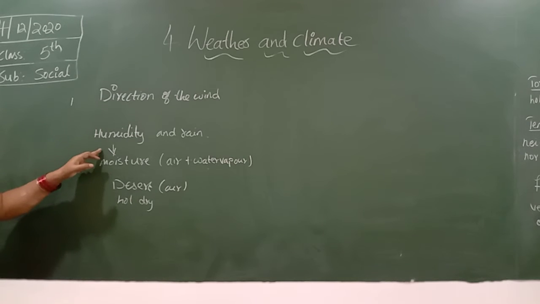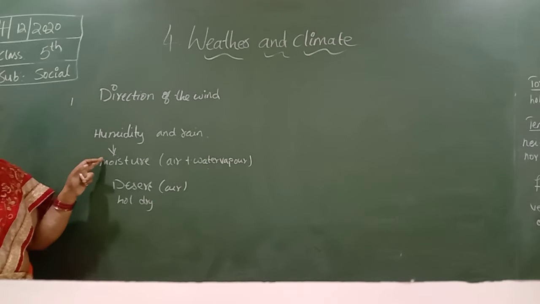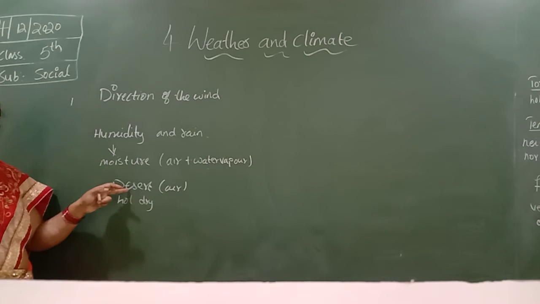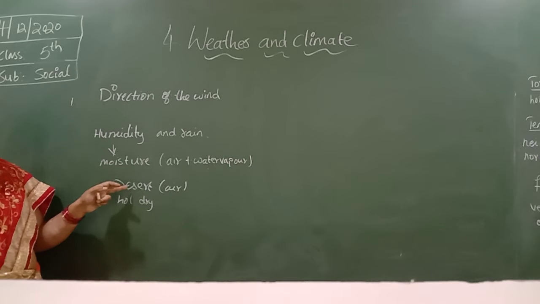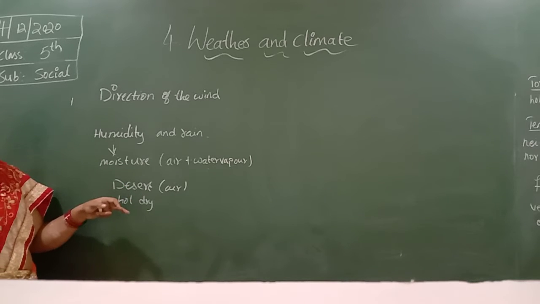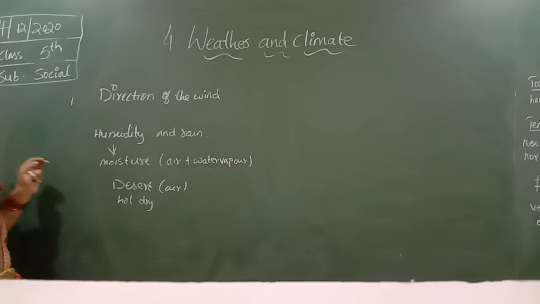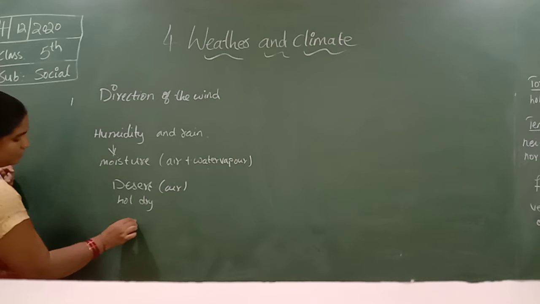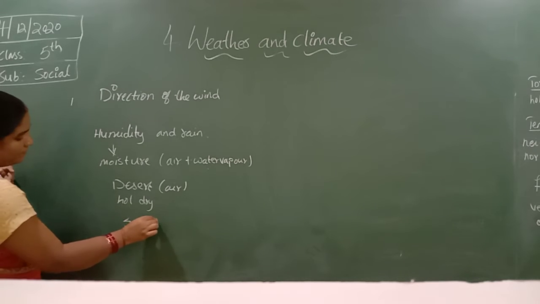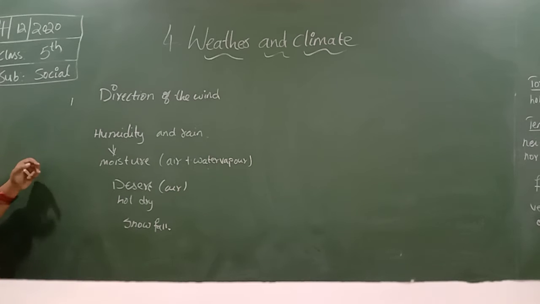Humidity brings the rainfall. But in the desert, there is no humidity, so it gets very little rainfall. The places that are very cool throughout the year get snowfall. This is about humidity and rainfall.